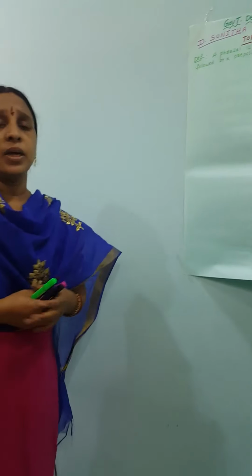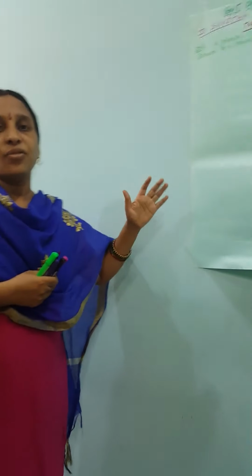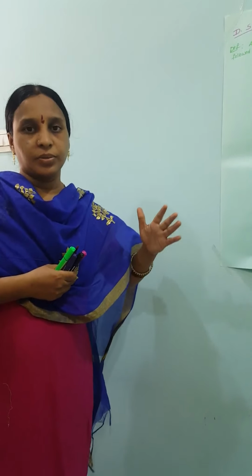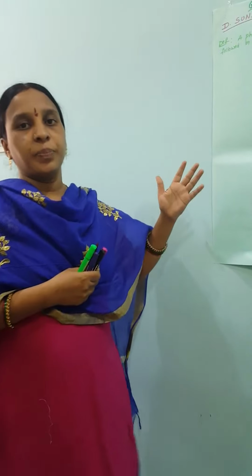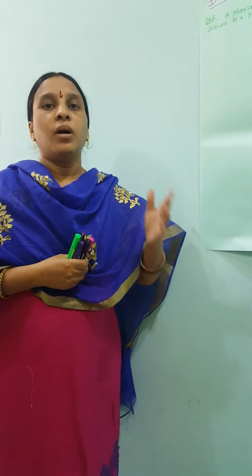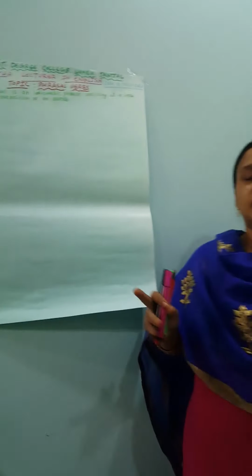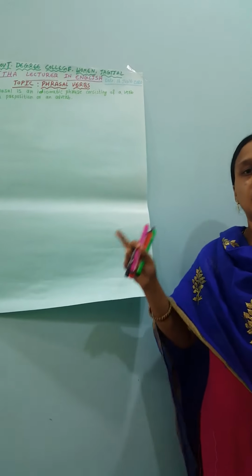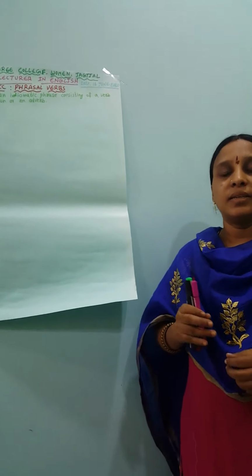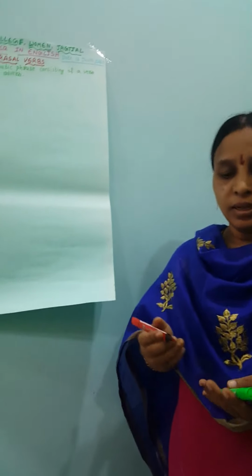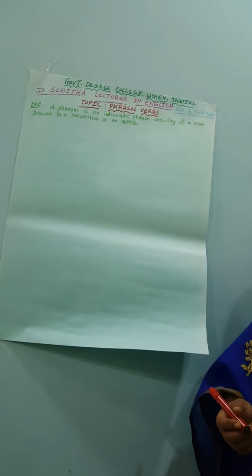So basically the phrasal verbs are of two kinds: the transitive phrasal verbs and the intransitive phrasal verbs. What is the meaning of transitive phrasal verb? When in the sentence the verb has an object, it is called a transitive phrasal verb. What is the intransitive phrasal verb? When the verb in the sentence does not have an object, it is called an intransitive phrasal verb.